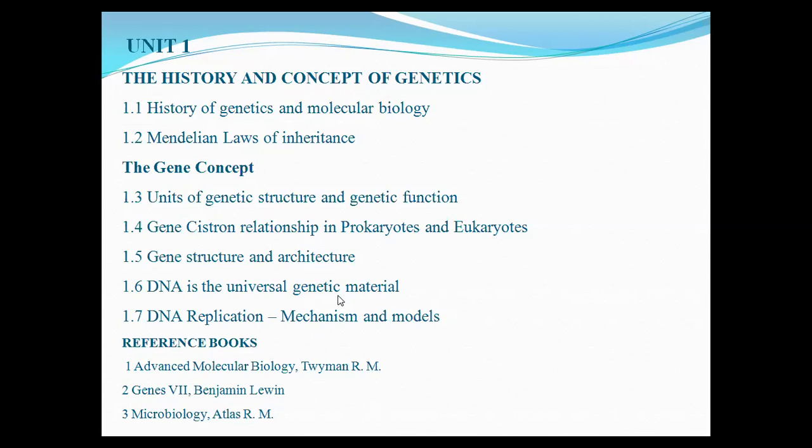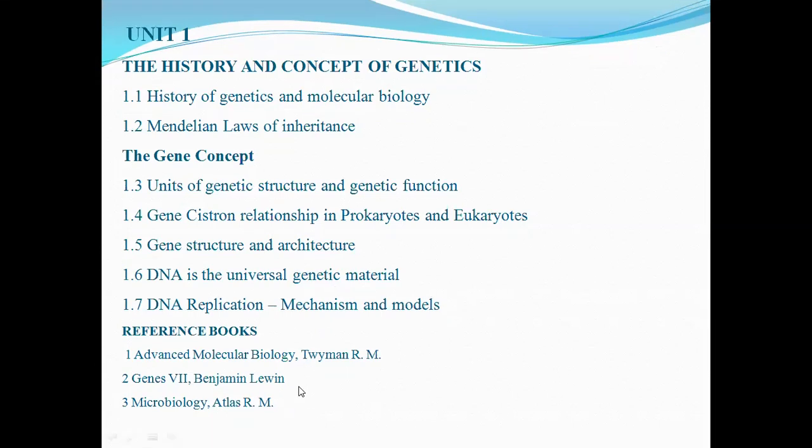Next, we will be studying the replication of DNA, the various models and mechanisms to understand the process of replication. Here is the list of a few of the reference books which are very useful for understanding all the above topics. For any college student, it is very important to go through various reference books to understand the topic in depth. So this was regarding unit number 1.